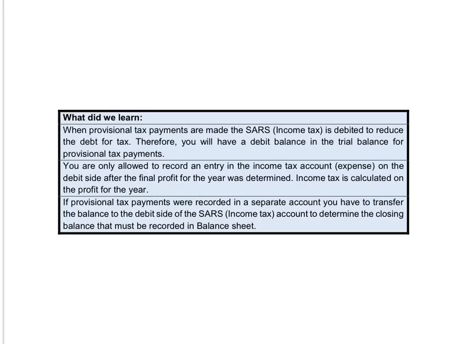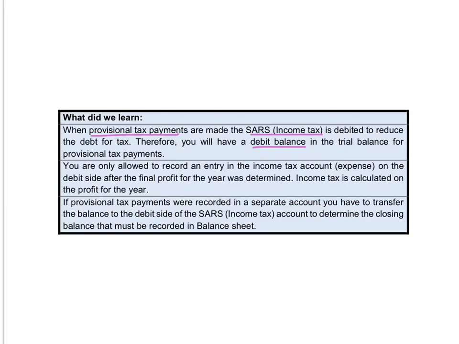What did we learn? When provisional tax payments are made, the SARS income tax account is debited to reduce the outstanding amount that you owe for tax to SARS. Therefore, you will have a debit balance in the trial balance for these provisional tax payments.